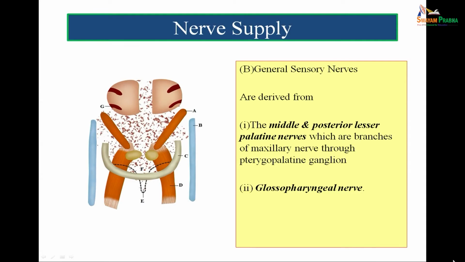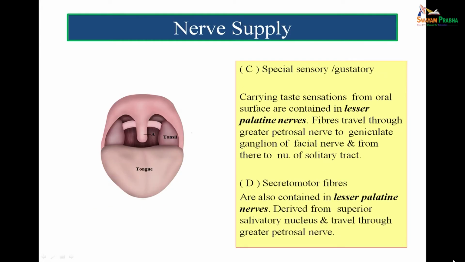Then the next question logically is, where is the pharyngeal plexus formed and how is it formed? There you must remember that there are three components leading to the formation of the pharyngeal plexus, and this pharyngeal plexus lies on the middle constrictor of the pharynx. General sensory nerves are derived from middle and posterior lesser palatine nerves, which are branches of the maxillary nerve through the pterygopalatine ganglion, and also the glossopharyngeal nerve.